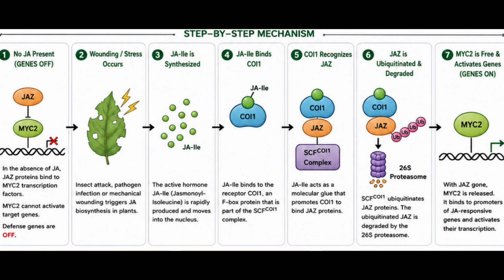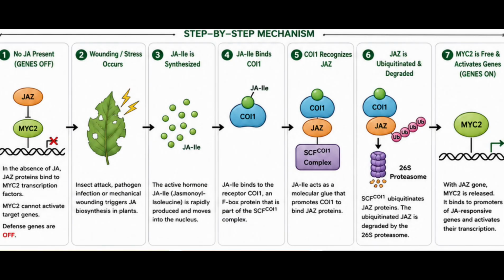Then what will happen? The jasmonyl isoleucine acts as a molecular glue that promotes the COI1 to bind the JAZ protein. Then JAZ is ubiquitinated and degraded. So here what is happening? The SCF-COI1 ubiquitinates the JAZ protein, and the ubiquitinated JAZ is degraded by the 26S proteasome. Then the MYC2 is free and turns the gene on.